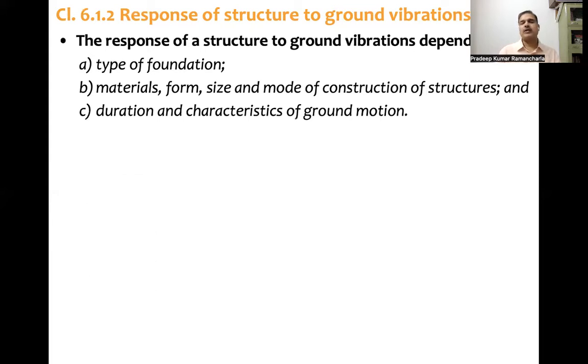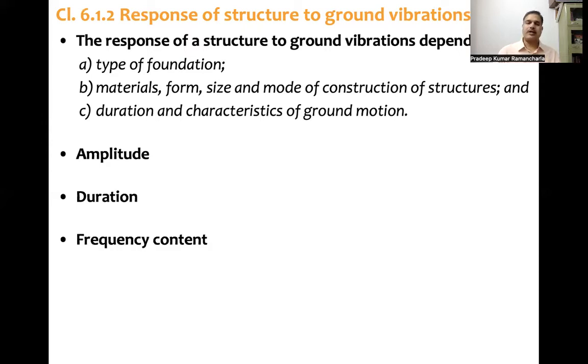So coming to the third one, that is duration and characteristics. Mainly the characteristics of earthquake ground motion. There are three characteristics of earthquake ground motion. This was discussed in the 6.1 lecture, so we can look into the details of that lecture. In short, what are the characteristics of earthquake ground motion? Amplitude is one characteristic, duration is another, and the third one is frequency. When it comes to amplitude, we say PGA, PGV, and PGD: peak ground acceleration, peak ground velocity, and